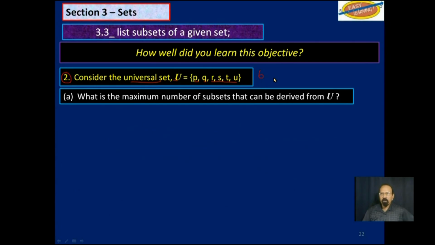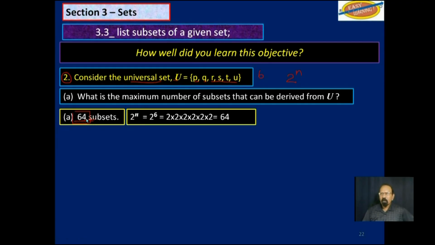And by now, you know how to deal with that. 2 to the nth power. And so we come up with 2 to the 6th power, that is 2 multiplied by itself 6 times, which will give us 64. 2 to the nth power, 2 to the 6th power, because you have 6 elements.